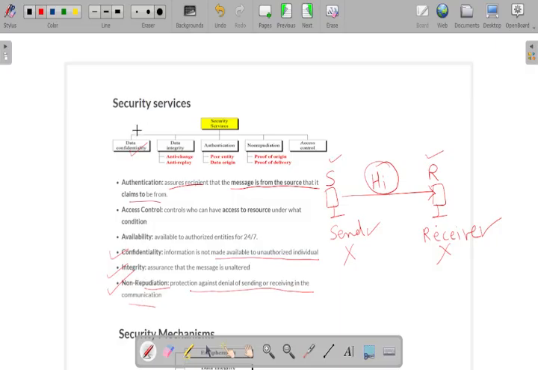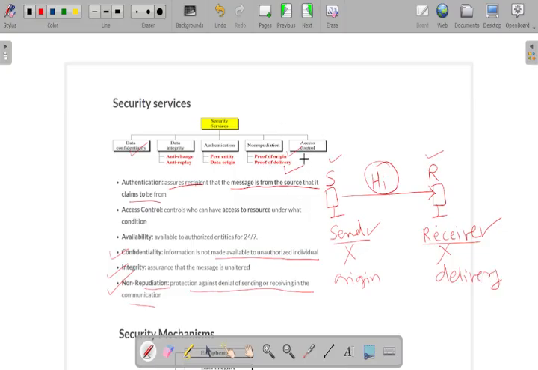So we have seen what confidentiality, integrity, and authentication mean. Authentication is about maintaining the peer entity and the data origin. In non-repudiation, we maintain the proof of the origin and proof of the delivery. So who is sending the data, who is the source, and who is the destination receiving the data. The proof of origin and proof of delivery are maintained in non-repudiation.